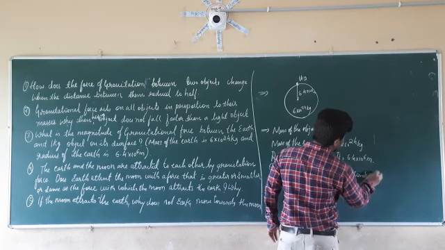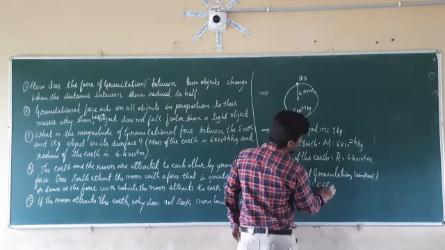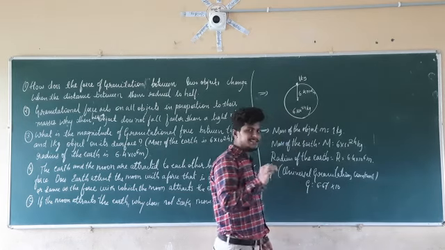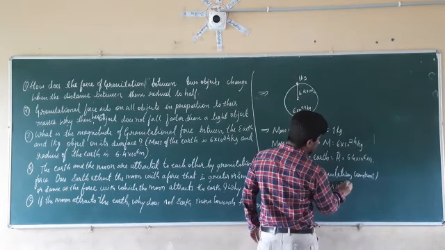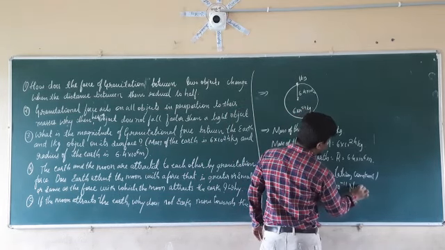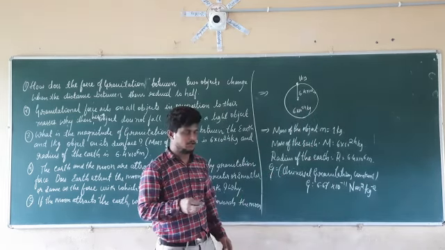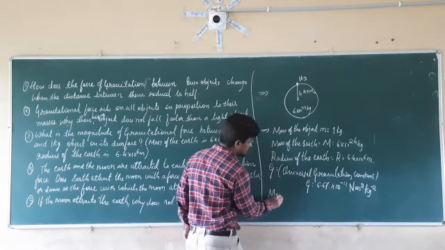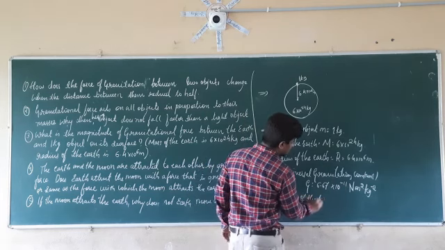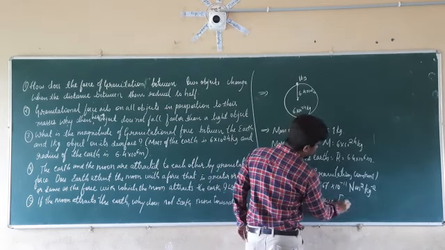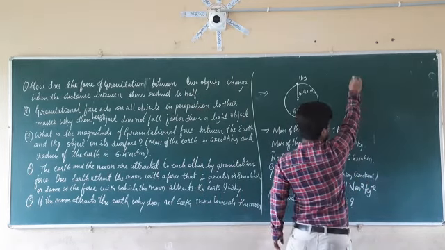So its value is how much? G is equal to 6.67 into 10 raised to minus 11, you can take it as 6.67 or directly take 6.7 into 10 raised to minus 11 Newton meter square per kg square. So we have to calculate the magnitude of the force. Therefore, the magnitude of the force, that is capital F, is equal to what?